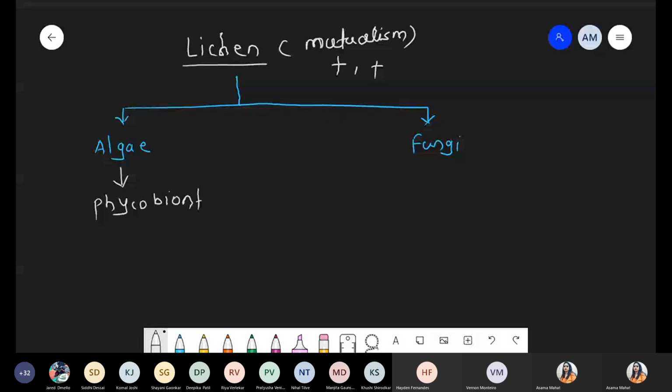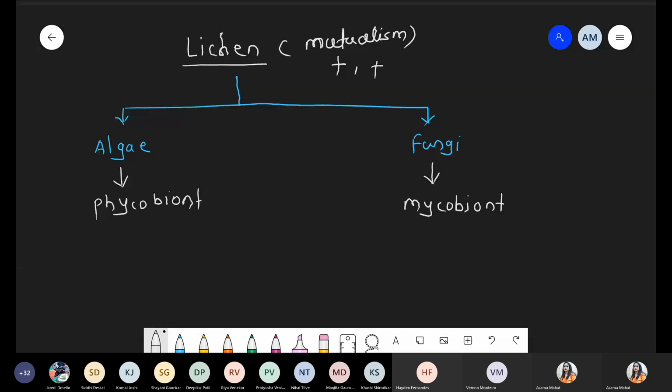The fungal partner is called the mycobiont. Biont means partner, myco means fungi, phyco means algae. So the algae partner is the phycobiont and the fungal partner is the mycobiont.